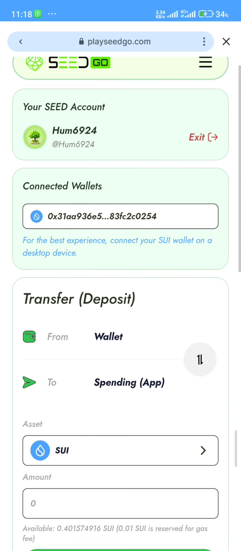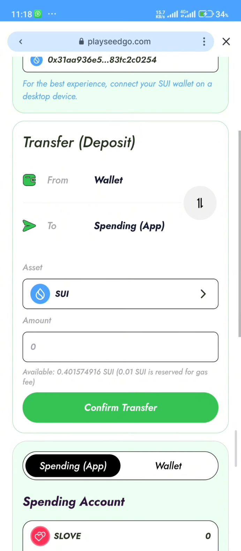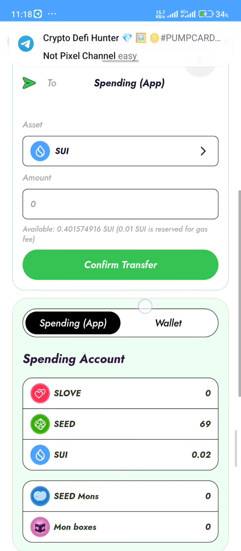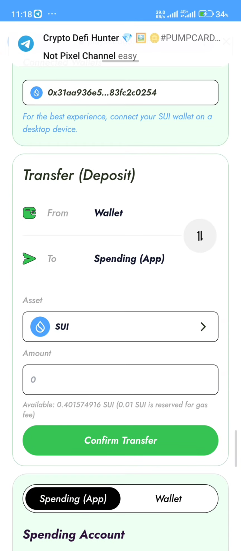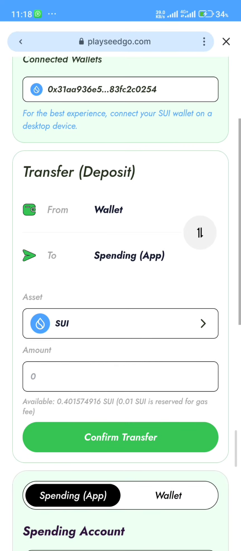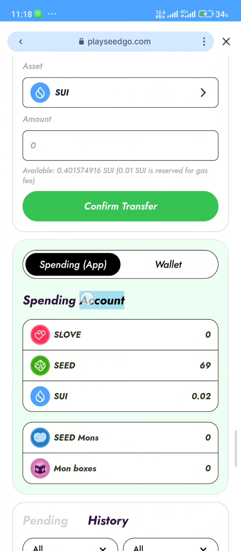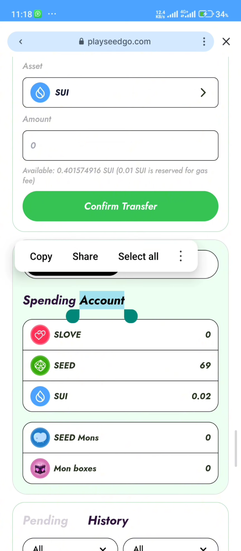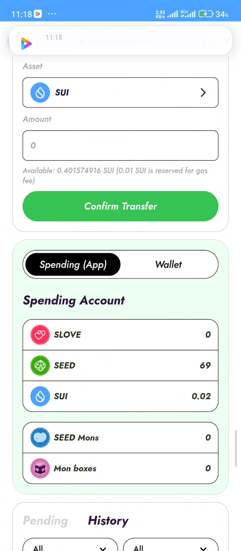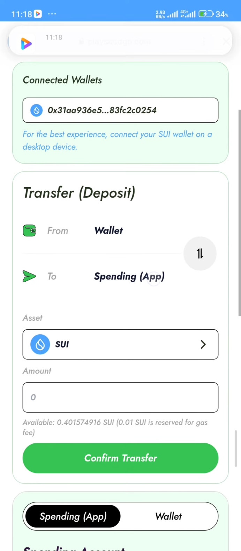The only thing available in this place is transfer. So there is no withdrawal option yet. You can see that this transfer and deposit is actually meant for you to transfer from your spending app to wallet, and from wallet to spending app. That's what this place means. That's deposit and/or transfer.